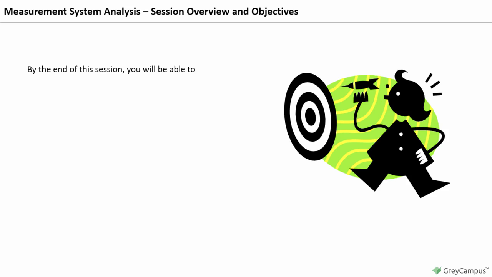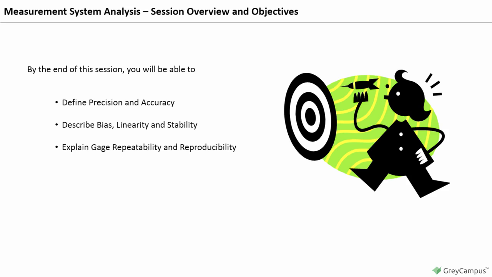Measurement System Analysis, Section Overview and Objectives. By the end of this session, you will learn what is precision and accuracy, what is bias, linearity, and stability, what is gauge repeatability and reproducibility, what is variable and attribute MSA.